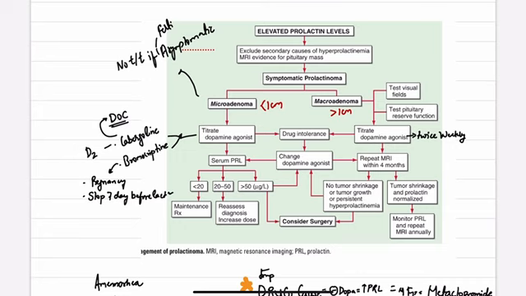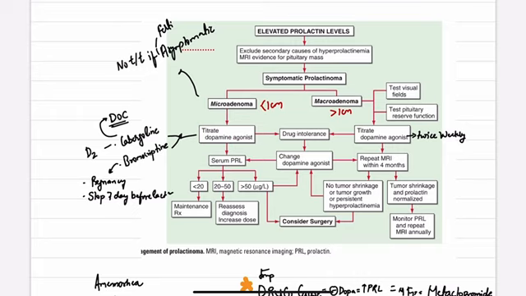The important thing is, once a macroadenoma is suspected, you have to check the visual field for a baseline and also the pituitary reserve function, to see that it is not causing a significant mass effect. After that you have to titrate the dopamine agonist, increasing it twice weekly, and repeat the MRI within 4 months.